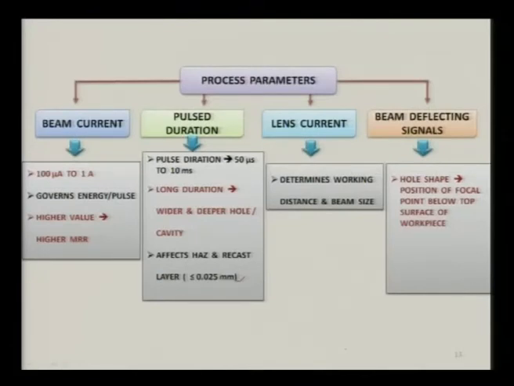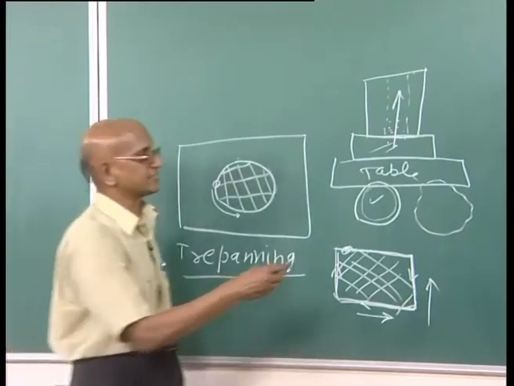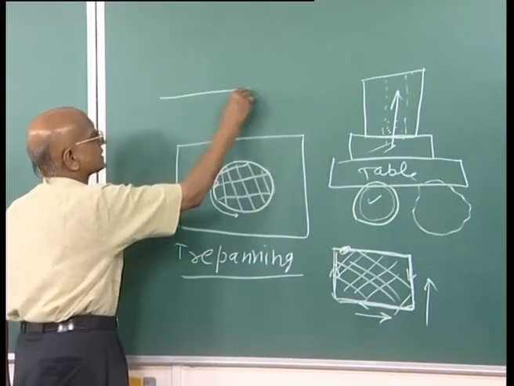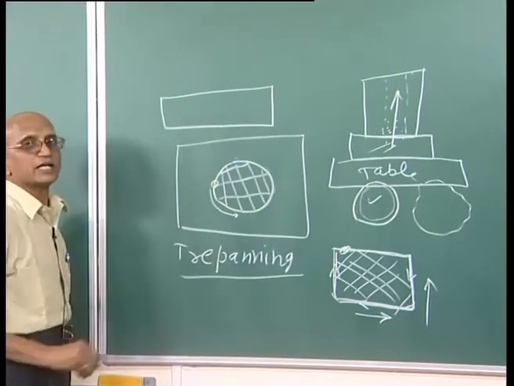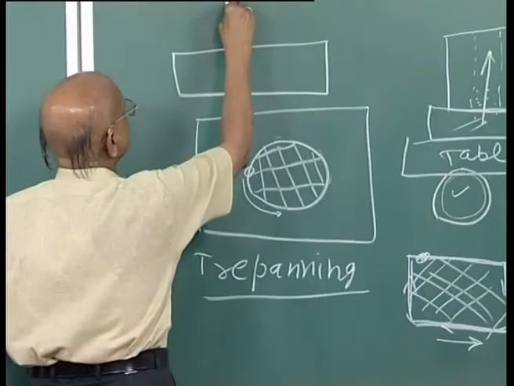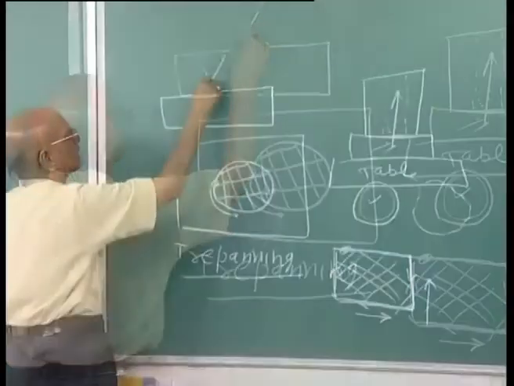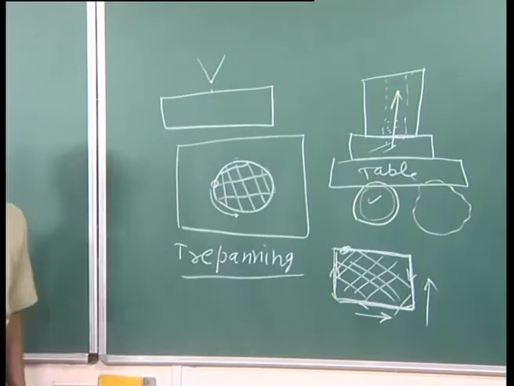This is an important point: you have to check that the focal point is not far away from the surface which is being machined, because if the focal point is far away then you will not get proper machining efficiency. Let us take an example. Suppose this is the workpiece and you want to remove material from here, and the beam focal point is here.